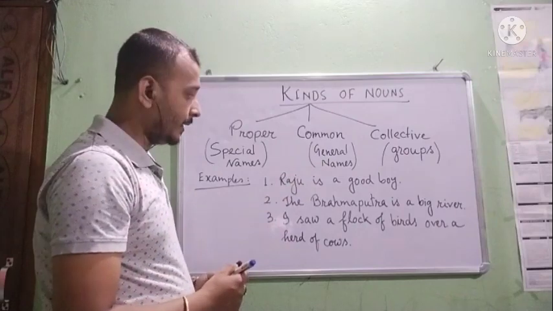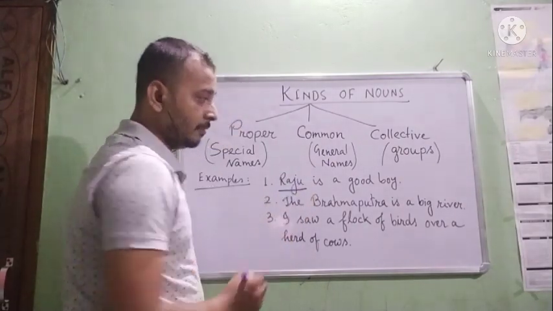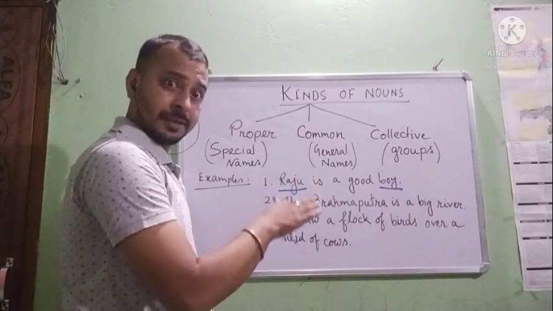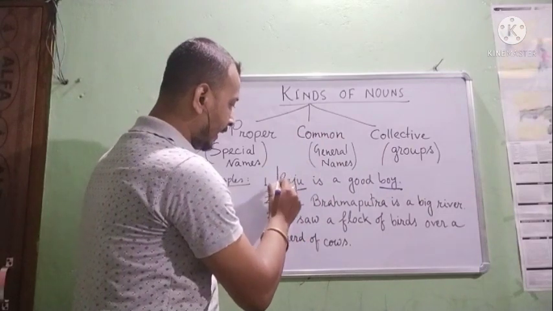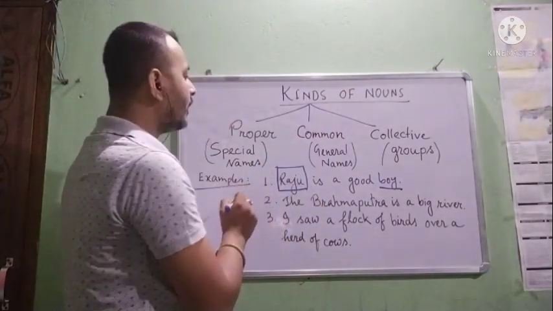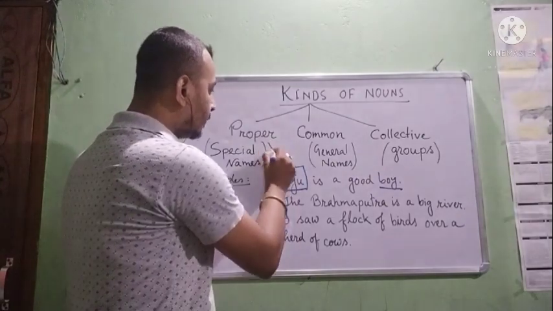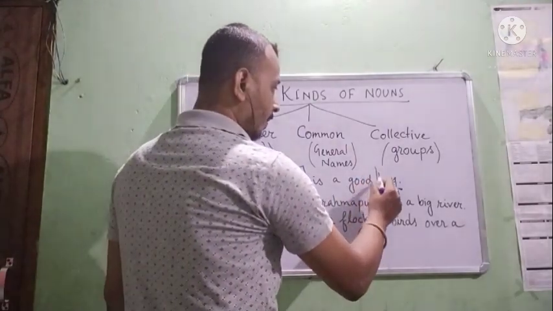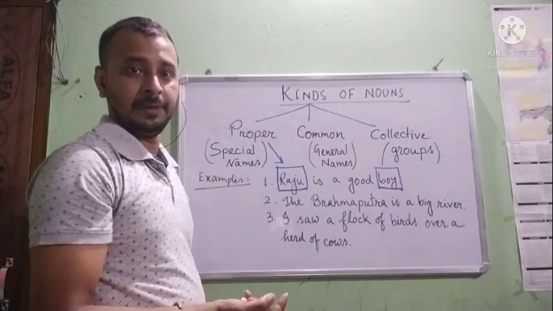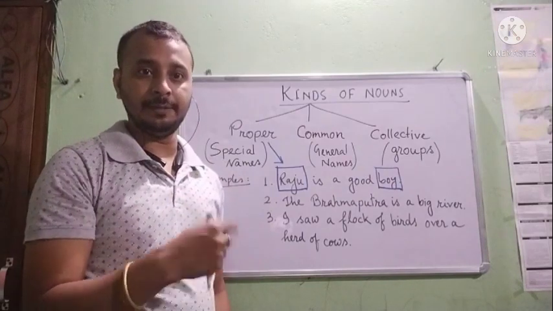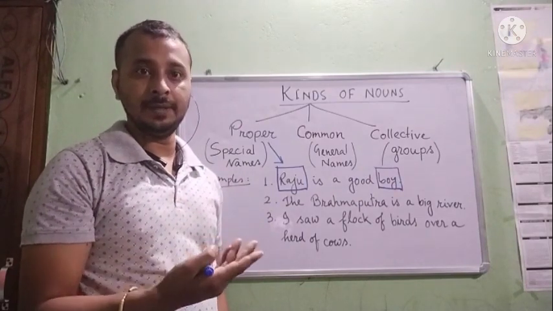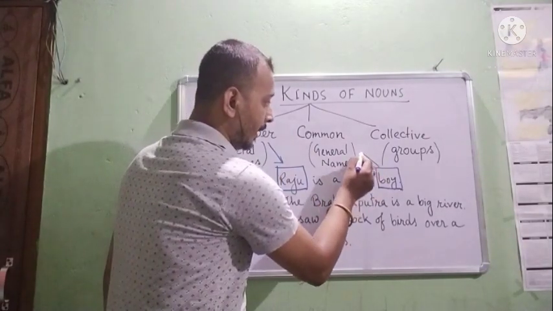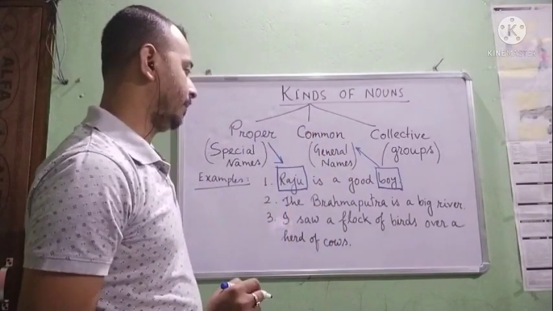Raju is a good boy. Here, Raju is a noun and boy is a noun. There are two nouns. Raju is the special name of that boy. So the special name is called a proper noun. Raju is a proper noun here. But boy is not the special name of anybody. If somebody asks you, what is your name, will you say, my name is boy? No, right? So boy is not a special name. Boy is a common name.